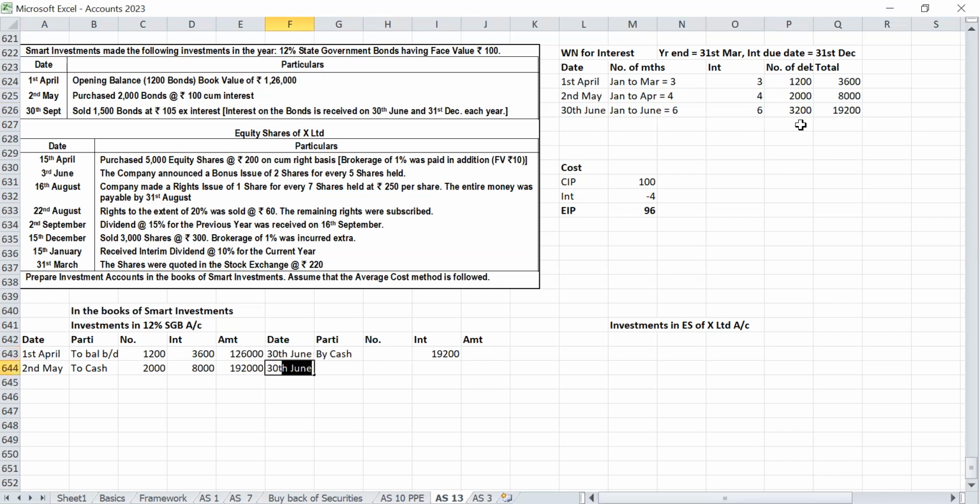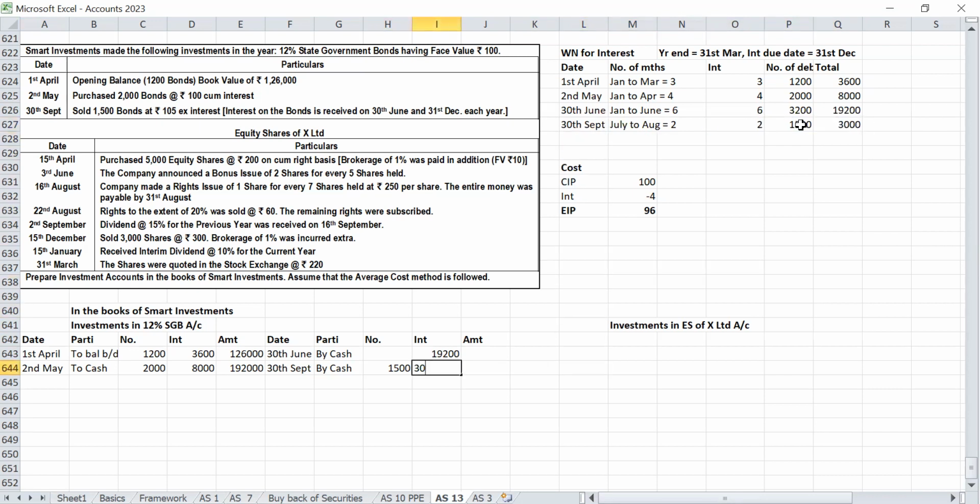30th September by cash. How many debentures sold? 1,500 bonds. Last payment date is June, so July, August, 2 months. 1,500 into 2, 3,000.